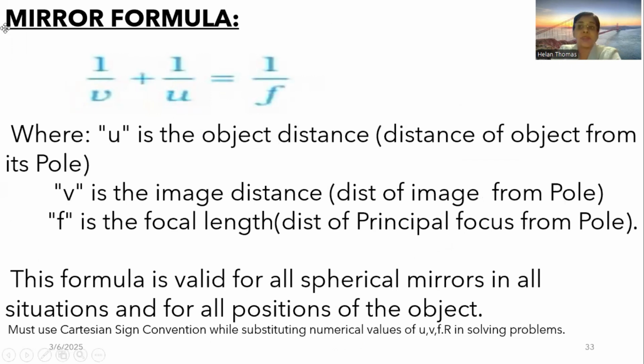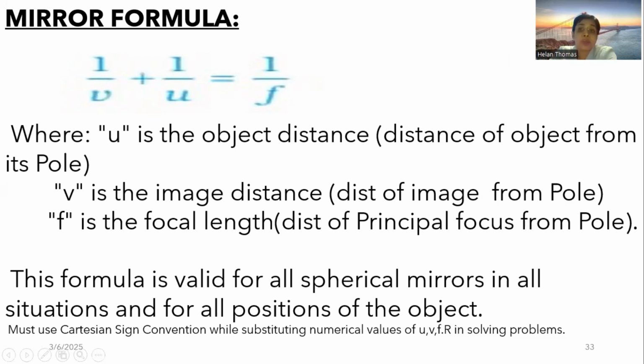So yeah, the mirror formula of the spherical mirrors: 1 by v plus 1 by u is equal to 1 by f. Here u is the object distance and v is the image distance. The object distance from the pole and the image distance also will be measured from the pole, and 1 by v plus 1 by u will be equal to 1 by f, where f is the focal length.